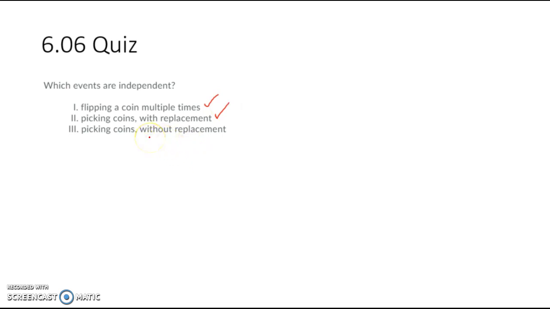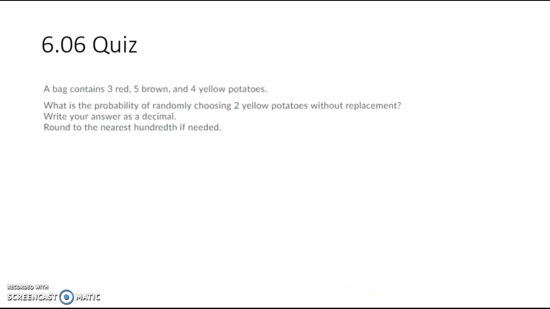But the third one, picking coins without replacement: if you don't put that initial coin back, then it changes your outcome because you have one less coin there. So that one is not independent. That is dependent. The second one depends on, or changes based on, the first one.